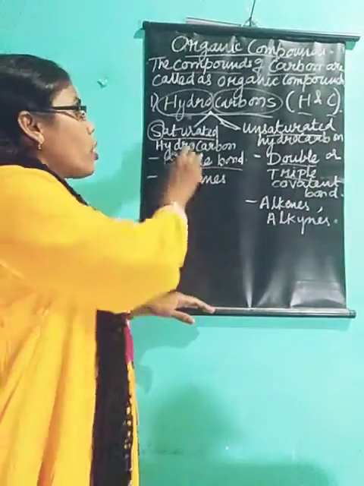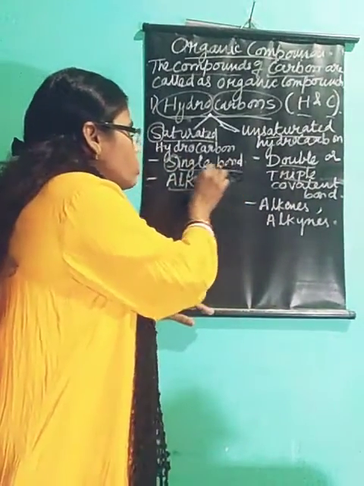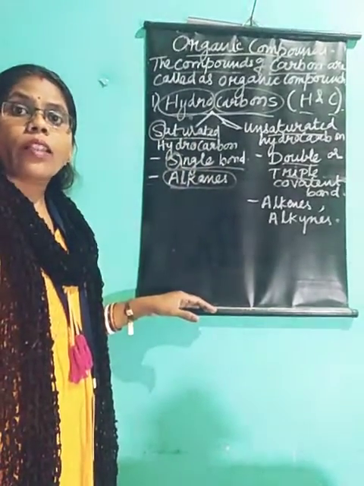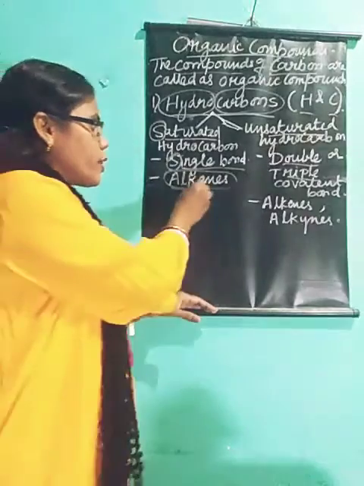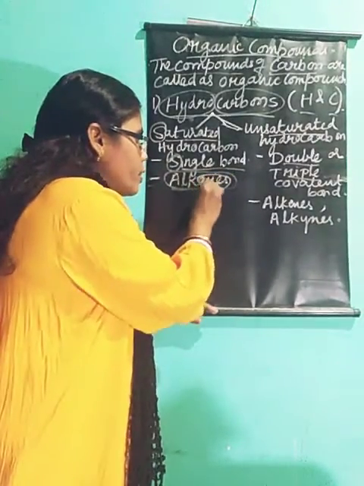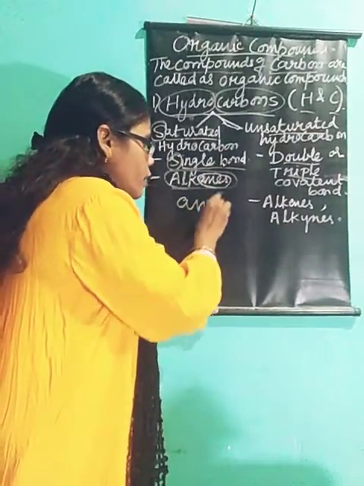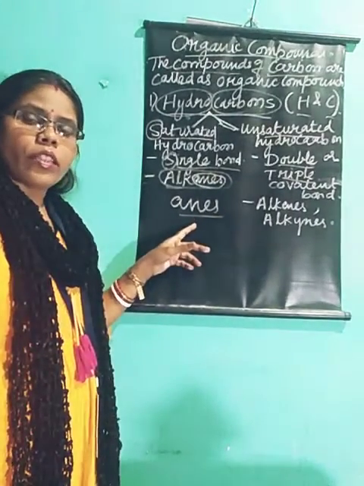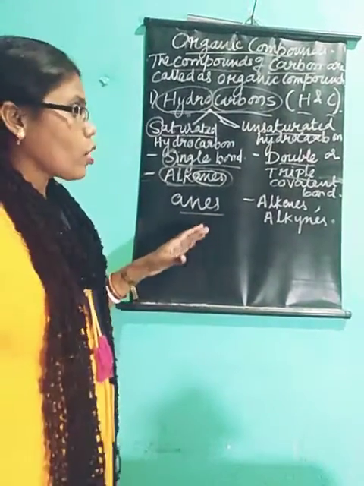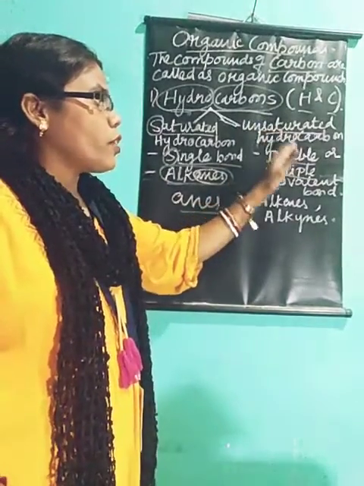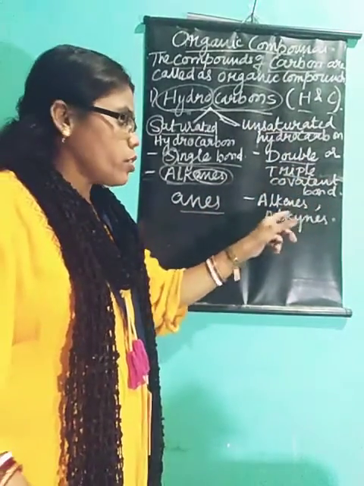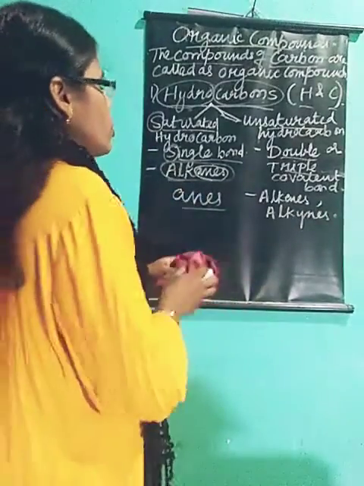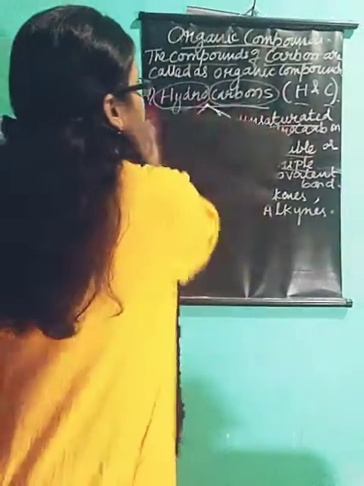Okay. Now, the name given to these saturated hydrocarbons is alkanes, A-L-K-A-N-E-S. This is called alkanes. Now, we will study unsaturated hydrocarbons afterwards. They are called alkene and alkyne. We will study them later. First we will study alkanes.